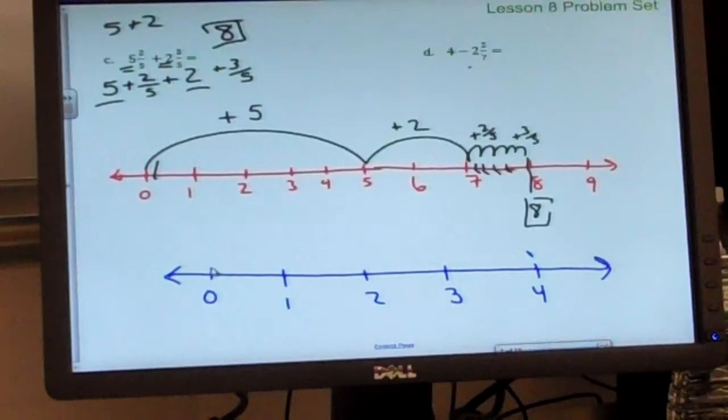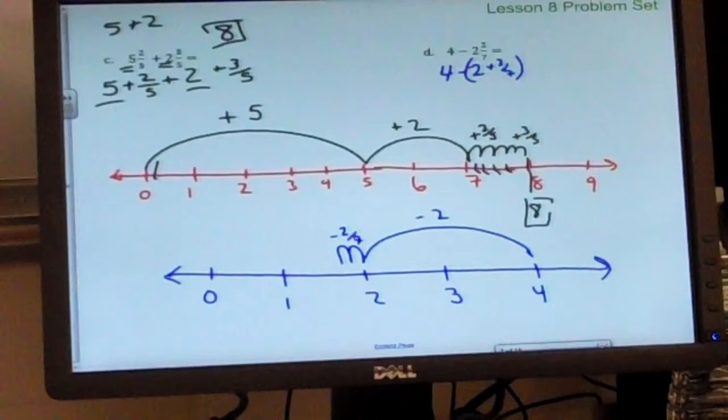You can go up to the 2. Right, we can subtract the 2, because this is the same thing as 4 minus 2 plus these 2/7 here. So we can subtract 2 first, okay? So we subtract 2, and what are we going to subtract next, after we subtract the 2? Kate? 2/7. So I'm going to jump back 1, 2, and I'm subtracting 2/7 here.